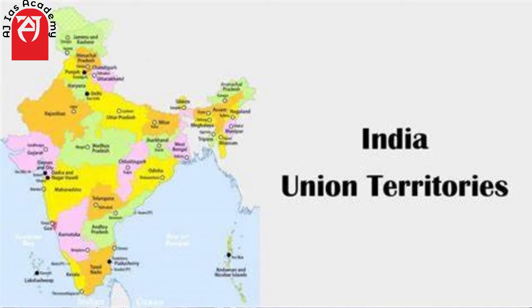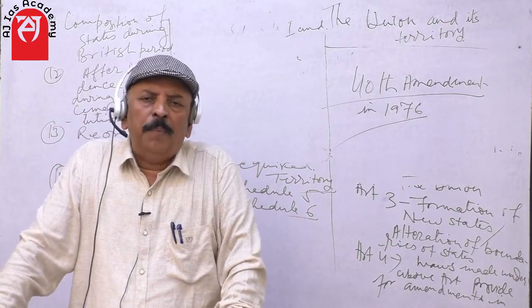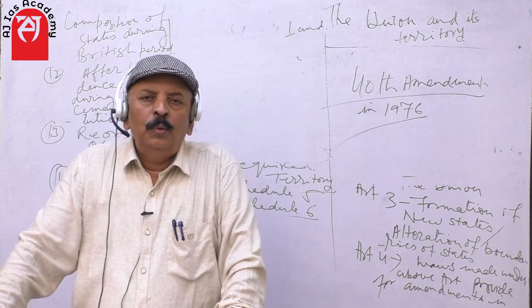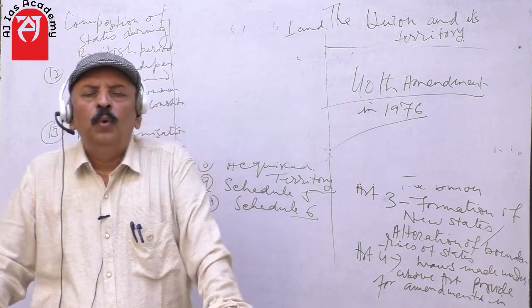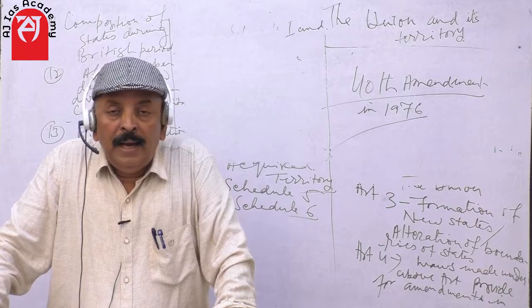There may be a situation that an island has emerged, like New Moore Island in the Bay of Bengal, or there are several islands which have emerged in the Bay of Bengal and Arabian Sea. And I have already spoken about it in the class of geography. So, suppose an island has emerged in the Bay of Bengal, in the vicinity of the state of Odisha. In that case, what will happen?